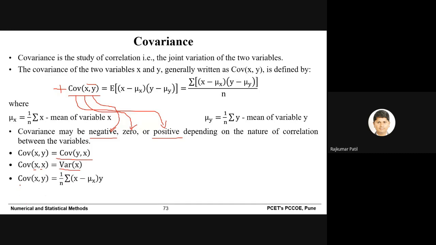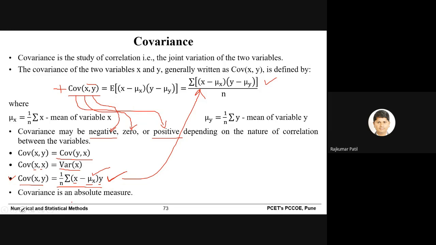When you take the covariance for x and y, mathematically it can be calculated as 1 upon n into summation of x minus mean of all the values of x, multiplied by y. So you can use this formula to calculate covariance. And this is the simplified formula when you compare with the earlier formula. So either you can use this formula or that formula, you will get the same value.